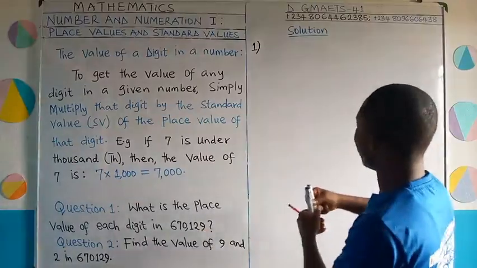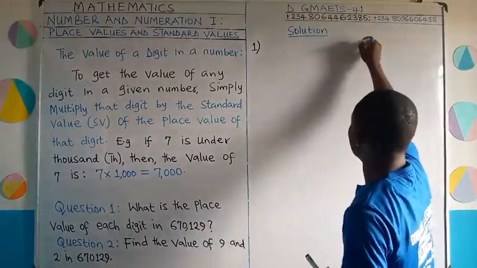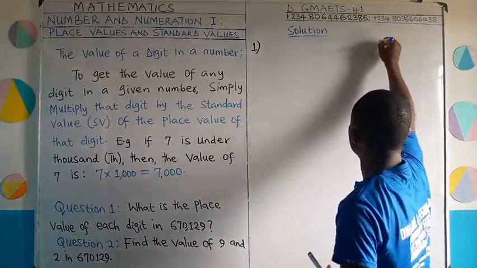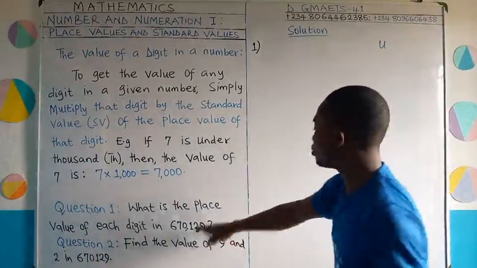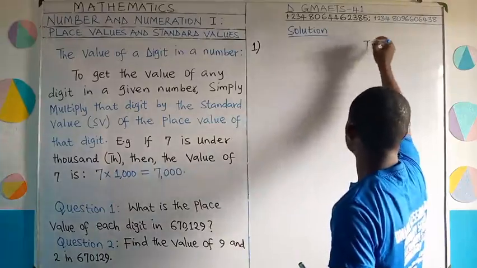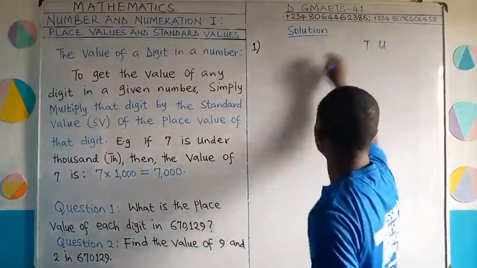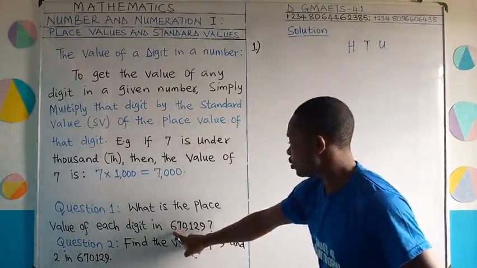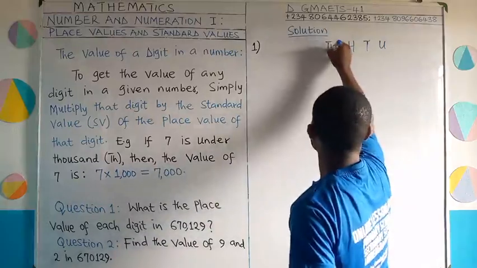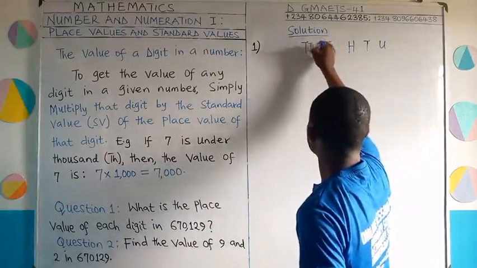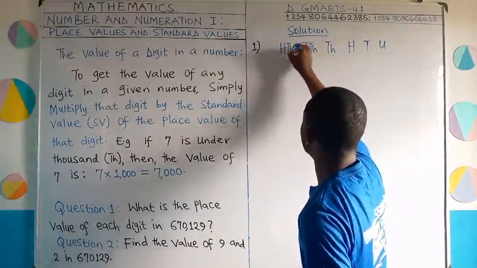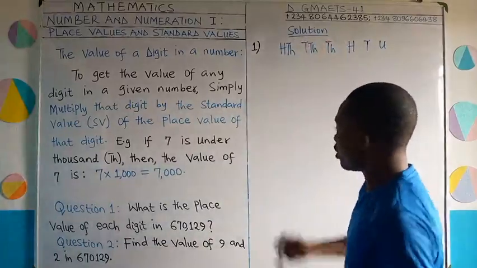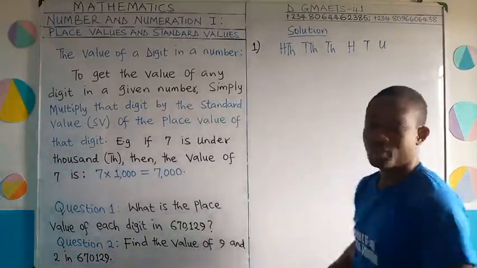So starting from there, we have our 9. That 9 is under unit, so this is going to be unit, alright? Then after that, this 2 is tens, so I should have tens there. And then I will continue with 100, because 1,000, 10,000, and 100,000. So these are the place values, 1,000, 10,000, and 100,000. Good. Then under these place values, I'll fix these numbers.